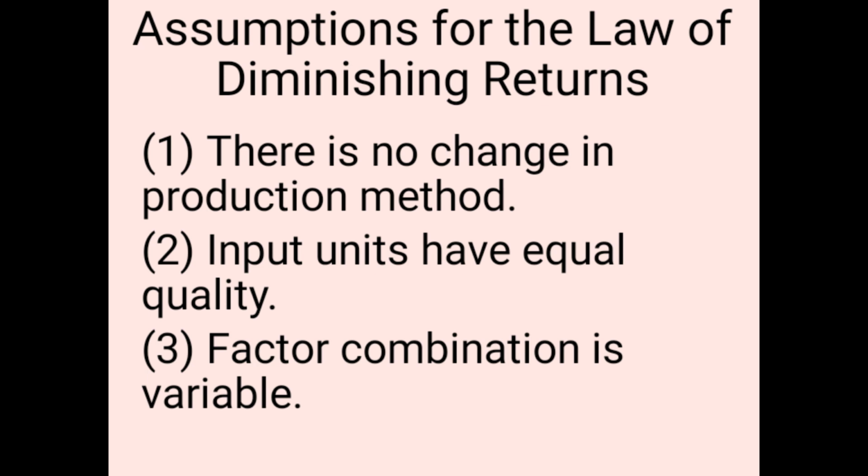If zero production takes place, this law does not apply because in this condition factor combination remains invariable. So these were the assumptions of the law of diminishing returns, and only by assuming these can we apply the law of diminishing returns.